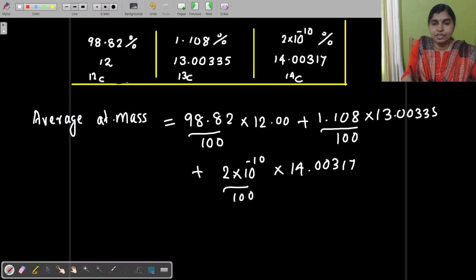If you do this calculation, you will get the average mass as 12.011, like that.